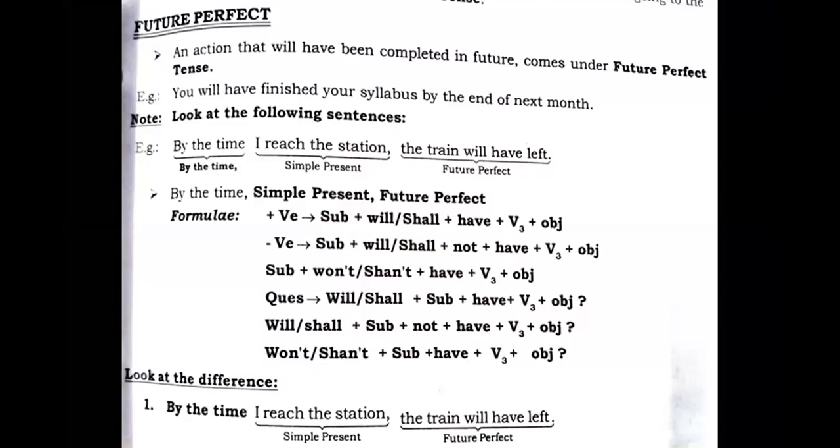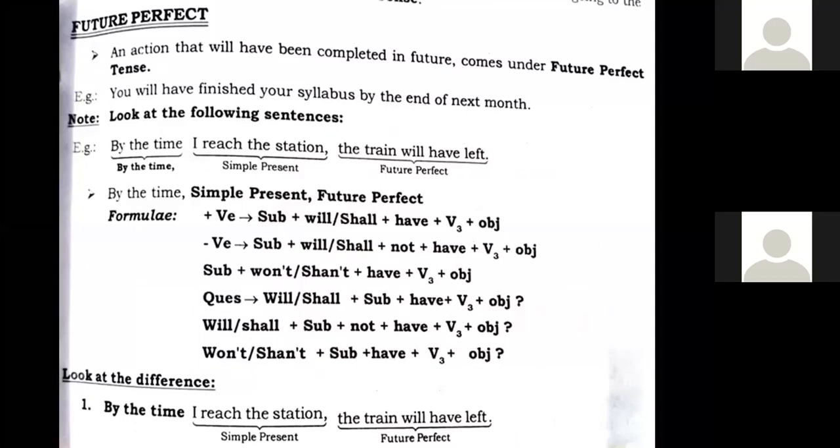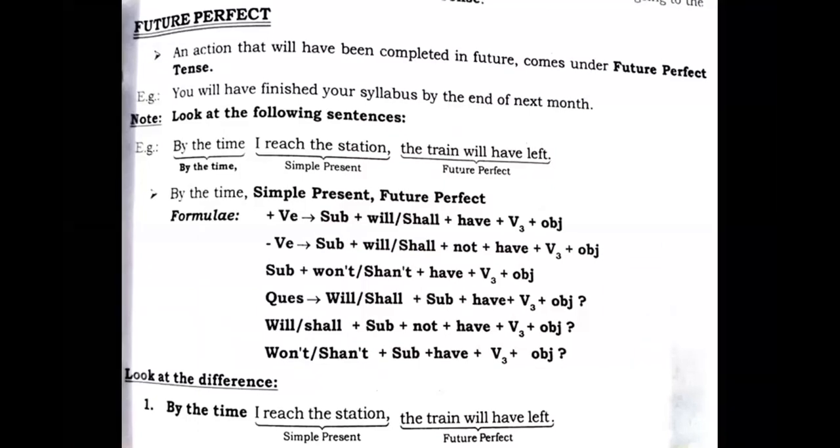You will have finished your syllabus by the end of next month. What we understand is that the action will have been completed in the future. You will have finished your syllabus by the end of next month.